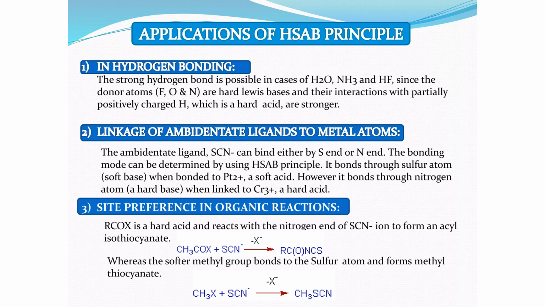But in case if we have a simple methyl halide here, the methyl halide is not as partially positive as with this carbonyl, so this is comparatively a softer center. Since methyl halide is a softer center, it is not that much positively charged as the carbonyl of the acid halide. Therefore, the sulfur will preferentially attack instead of cyanide, because now here the soft-soft combination will be more favored.